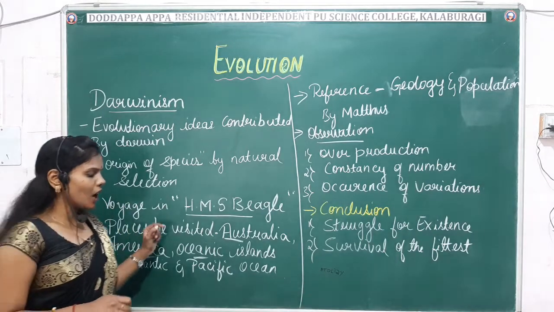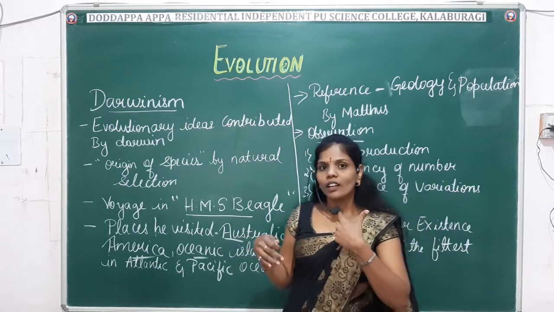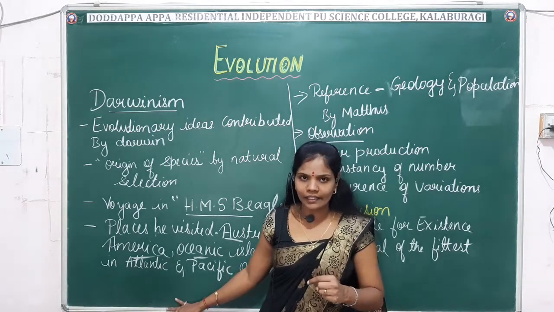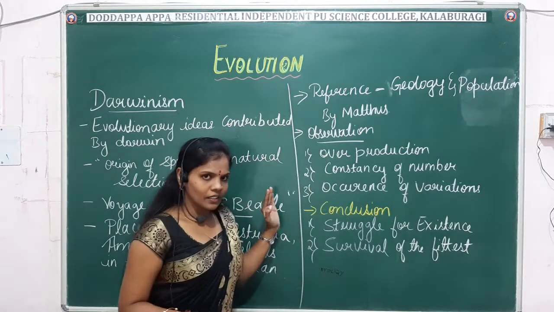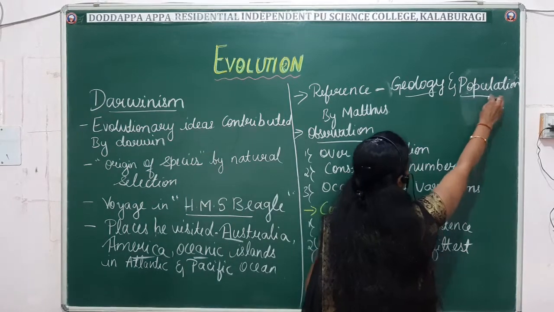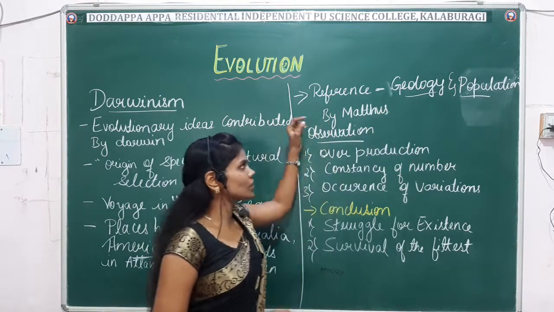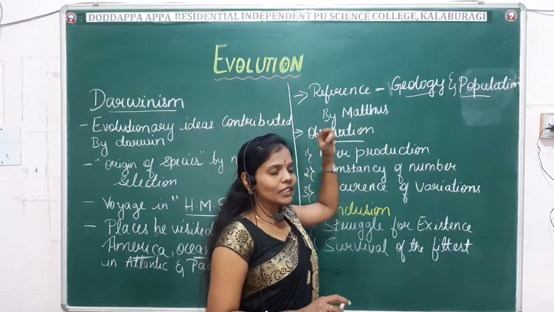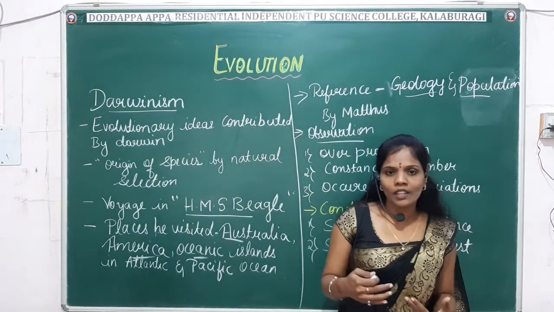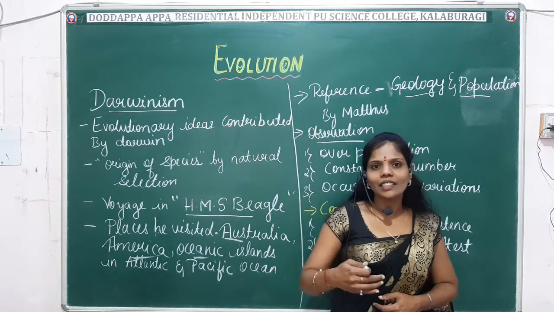After his journey, when he returned home, he started observing all the data he had collected and began researching and studying it. During his study, he referred to the book Geology and the Population, written by Malthus. After completely analyzing the different varieties of plants and animals he came across, he analyzed the data he had collected.